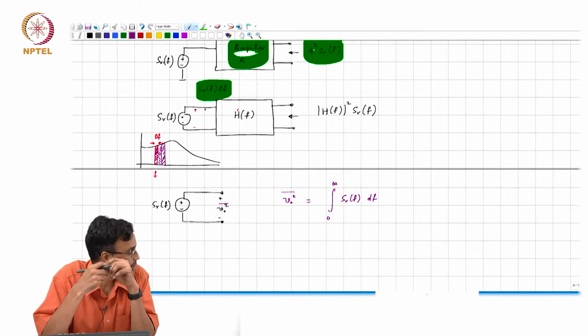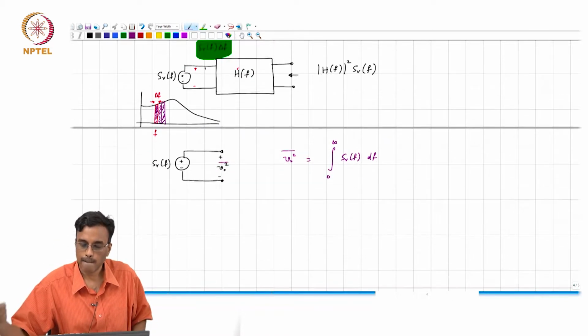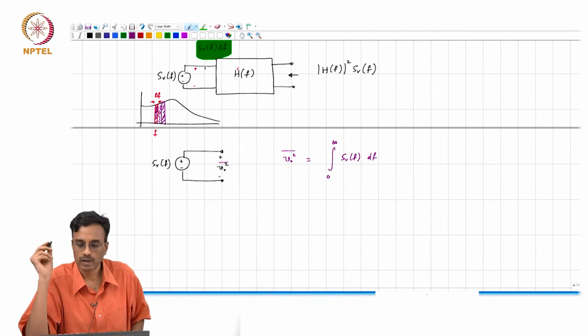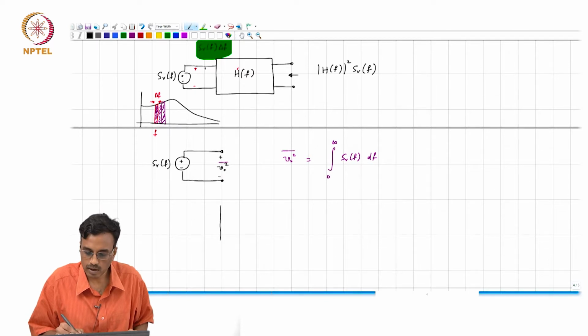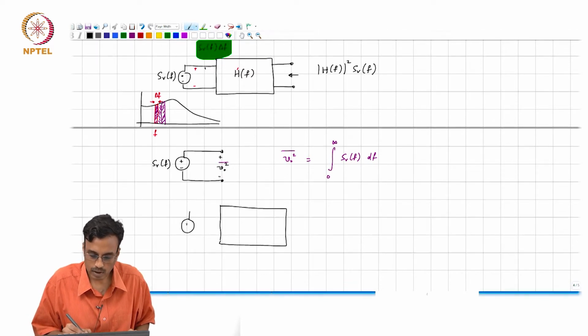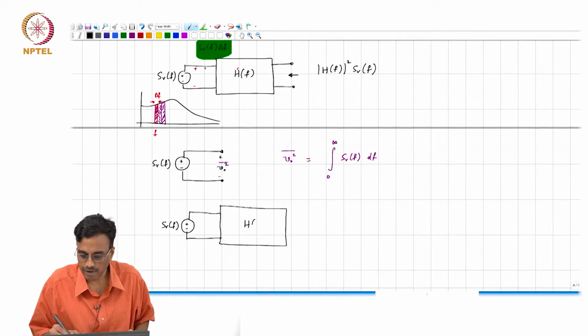Okay. Now we just put together everything that we have seen. Let us say you have a noise source with a noise spectral density SV of f. This is H of f.